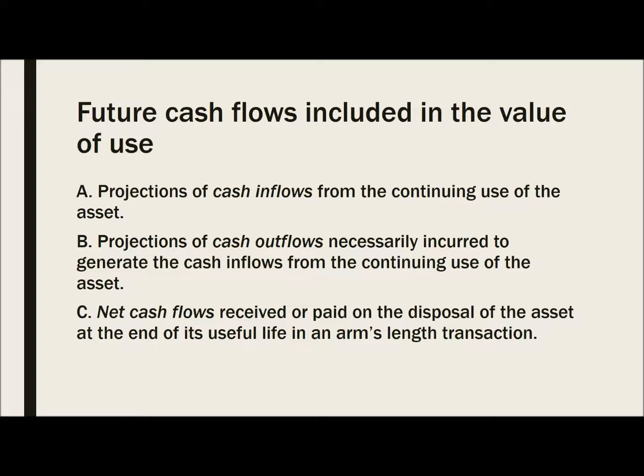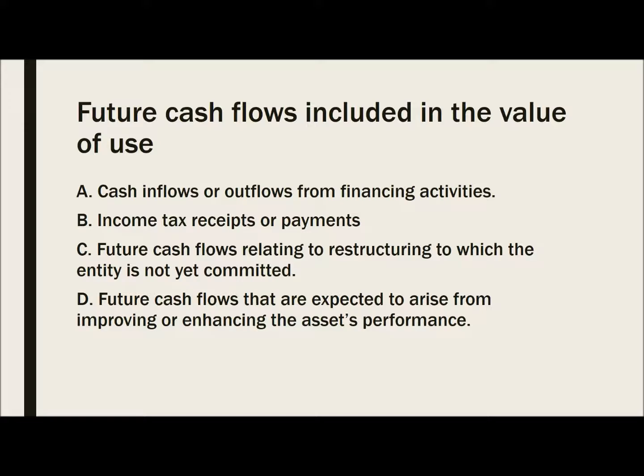So the future cash flows included in the value in use are the cash inflows from the continuing use of the asset. We have also the cash outflows necessarily incurred to generate the cash inflows from the continuing use of the asset. And the last, we have net cash flows received or paid on the disposal of the asset at the end of its useful life.